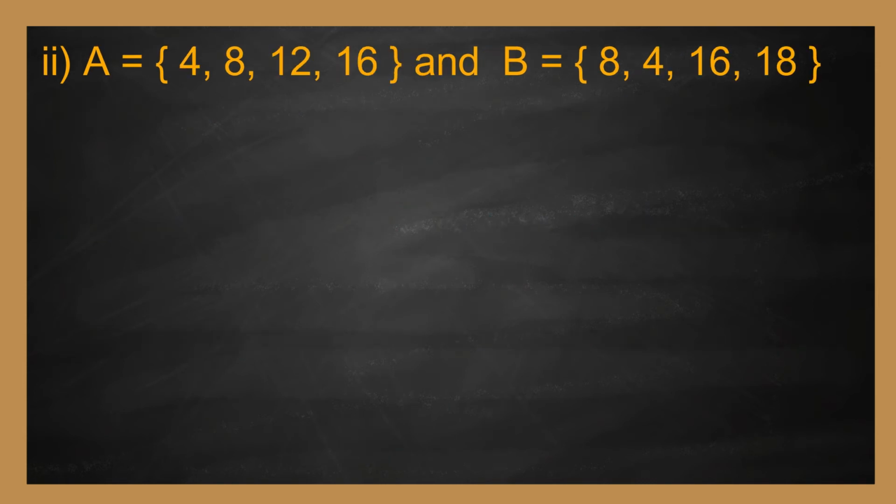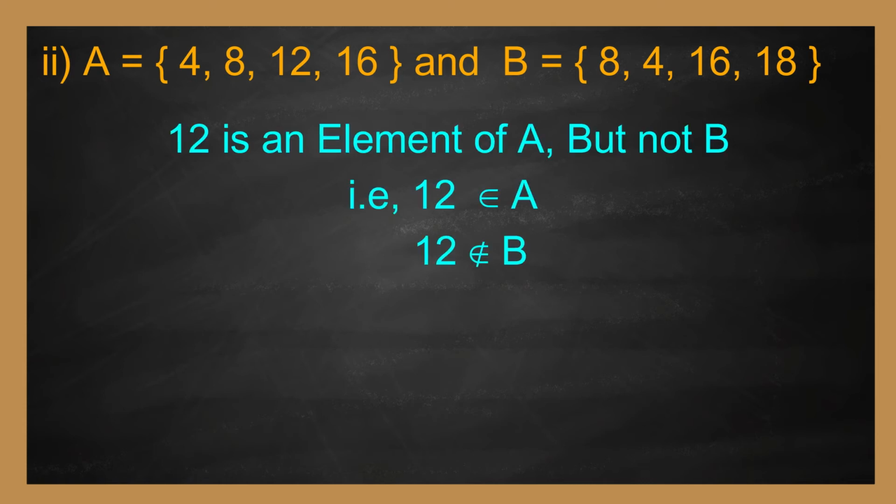Second one, A equal to 4, 8, 12, 16. B equal to 8, 4, 16, 18. 12 is an element of A but not B. Therefore, A is not subset of B. Therefore, A is not equal to B.